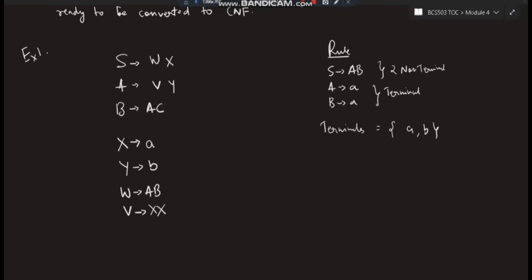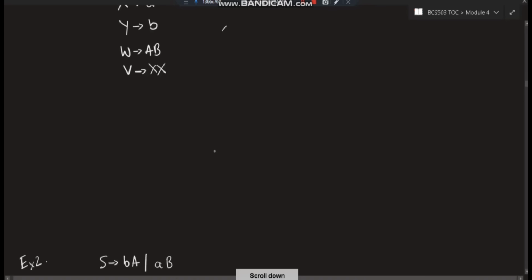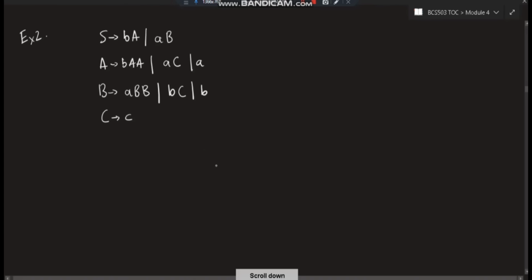Let's have a look at a similar type of example so that you understand it better. In this example we have been given this grammar, and we have to convert it into CNF. The CNF rule is either S goes to AB, or S goes to a single terminal, so it has to go to a terminal or two non-terminals. First, note down the terminals. The terminals are A, B and C. Three terminals are present here.